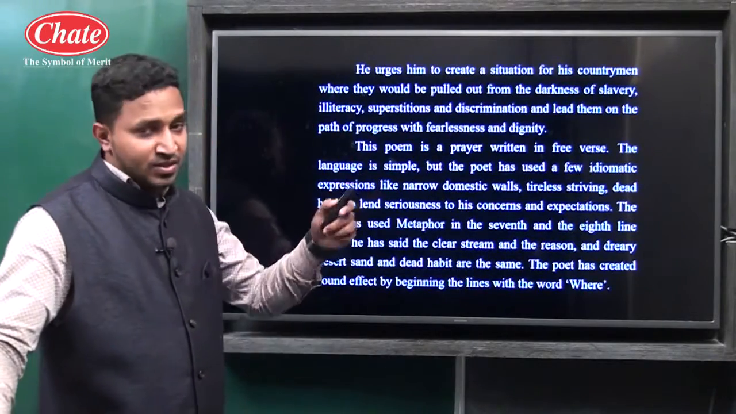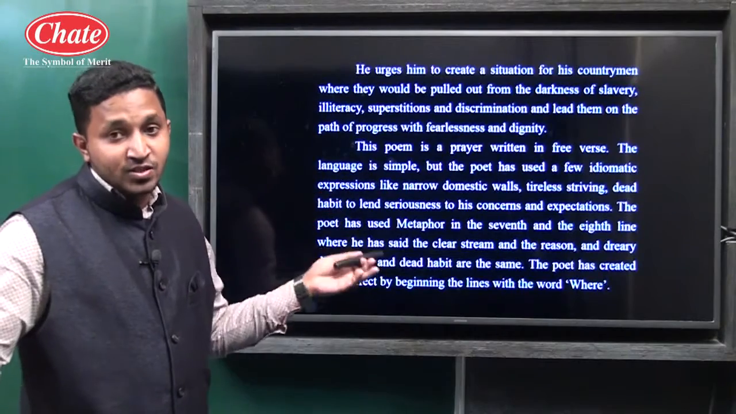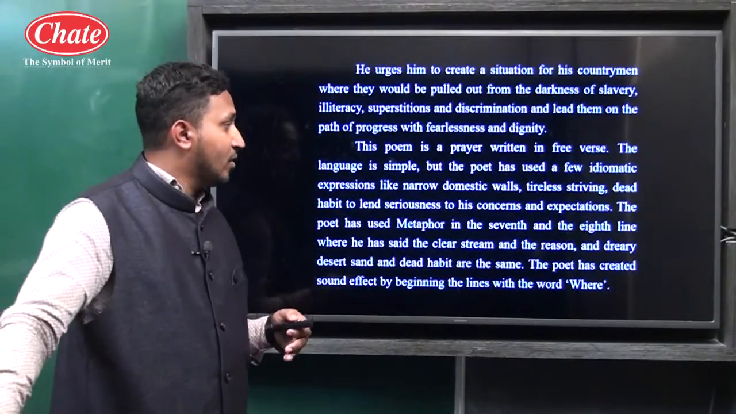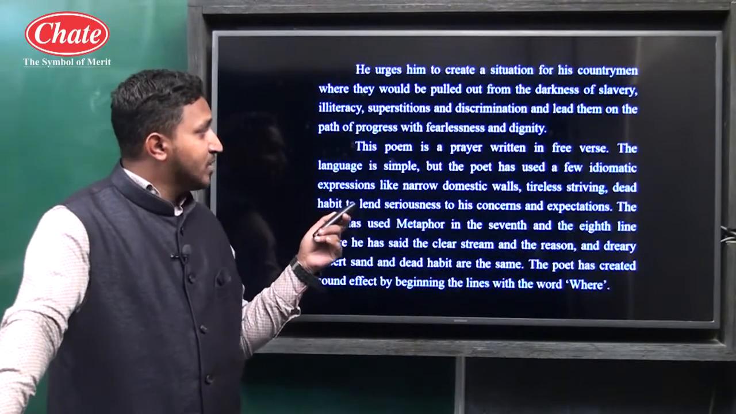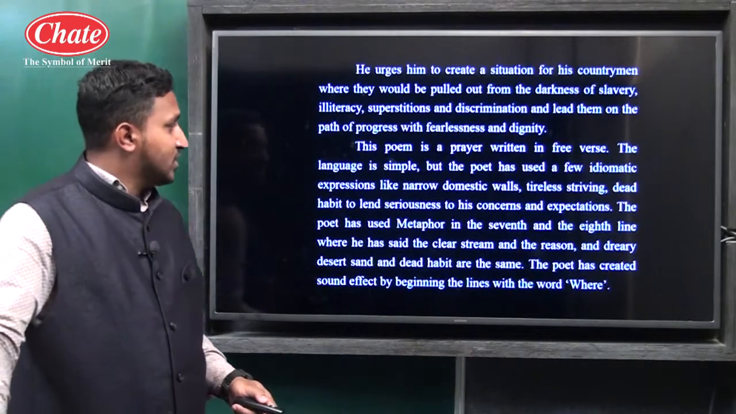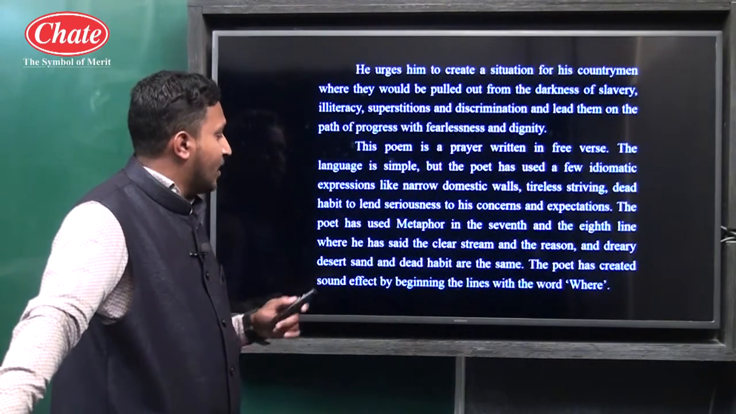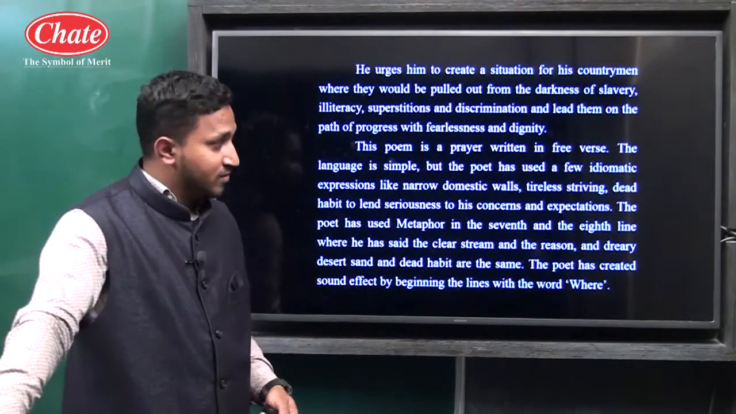So here it's a free verse. If there is any rhyme scheme, you can write A, B, B and so on. But here there is no rhyme scheme in the poem. There are no rhyming words at the ending of the lines. So it's a free verse. The language is simple, but the poet has used a few idiomatic expressions like narrow domestic walls, tireless striving, dead habits to lend seriousness to his concern and expectations.